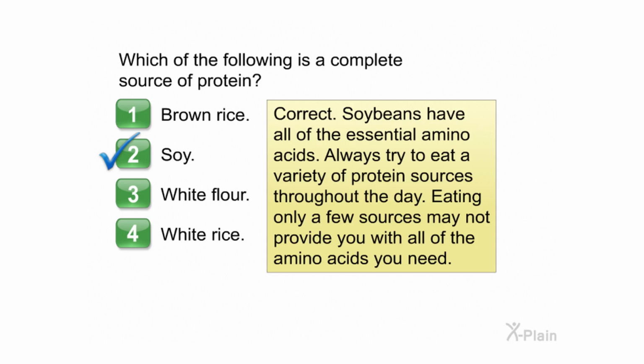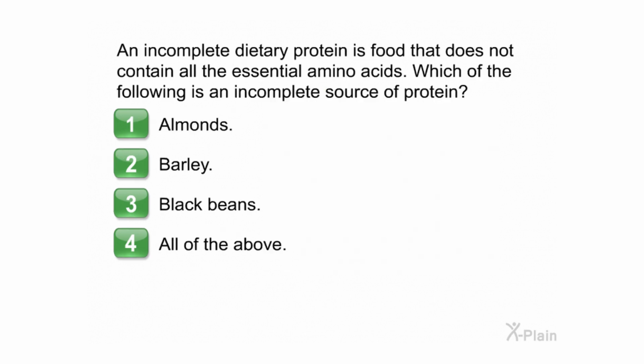Always try to eat a variety of protein sources throughout the day. Eating only a few sources may not provide you with all of the amino acids you need. An incomplete dietary protein is food that does not contain all the essential amino acids.